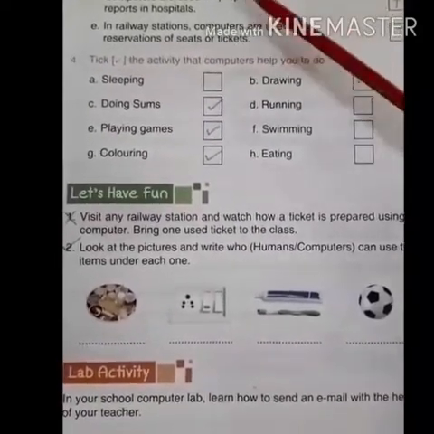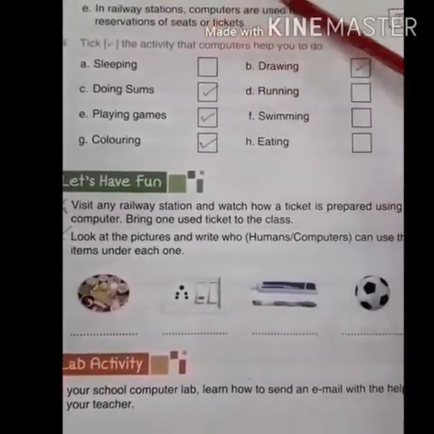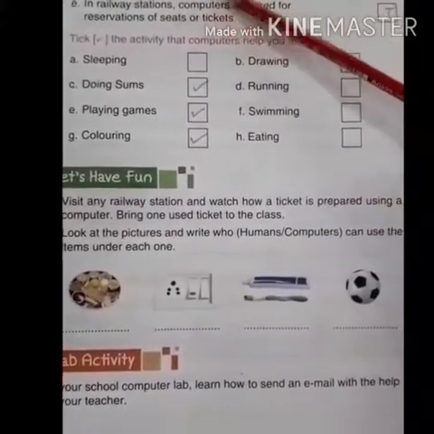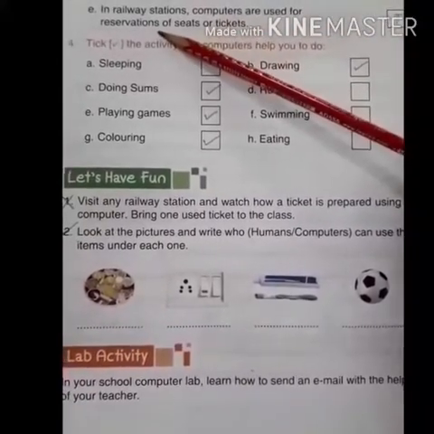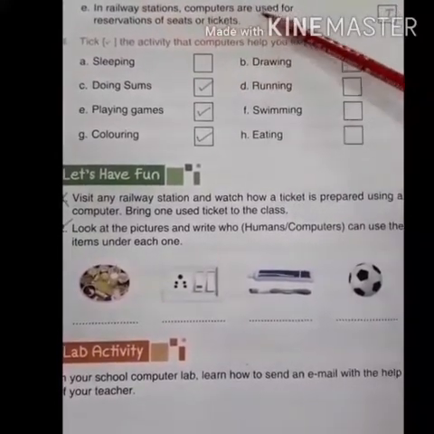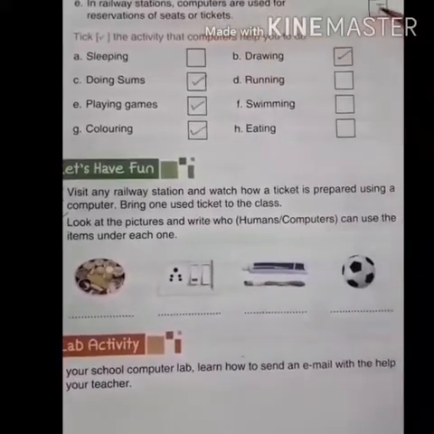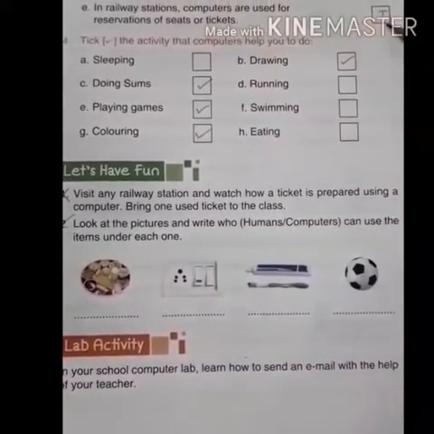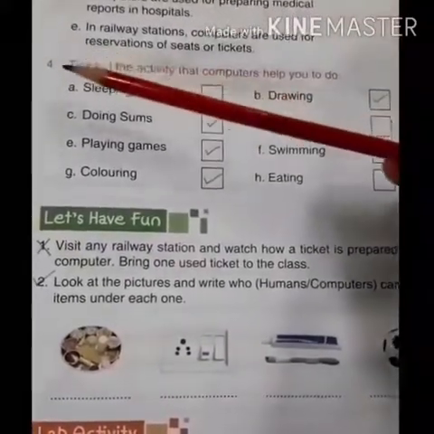Now on page number 17, look at part D. Computers are used for preparing medical reports in hospital. That is right. So we will write down T over here. Now number E, in railway stations, computers are used for reservation of seats or tickets. That is true. So we will write down T over here. Okay, now start question number 4.